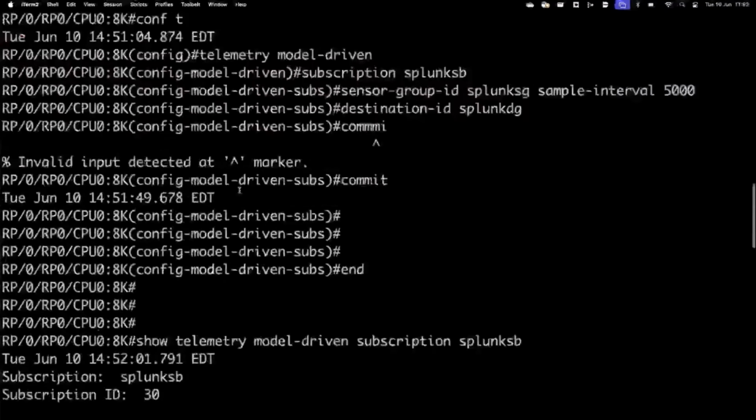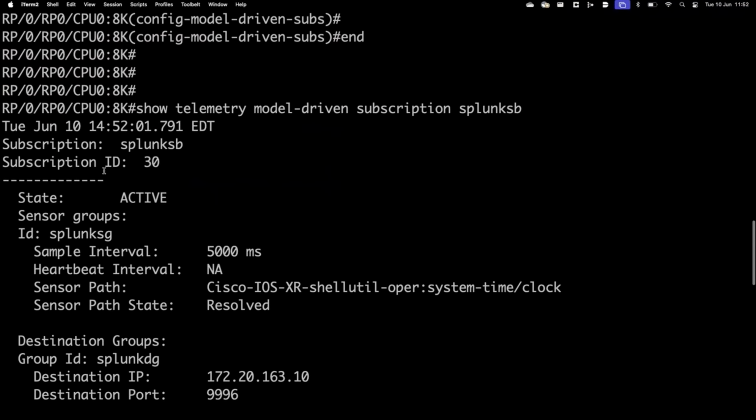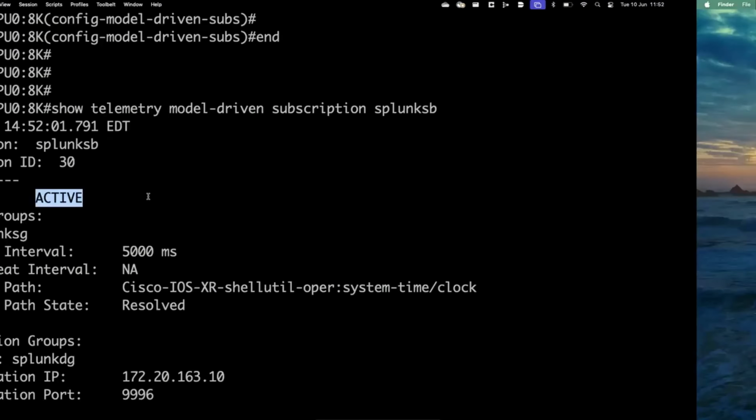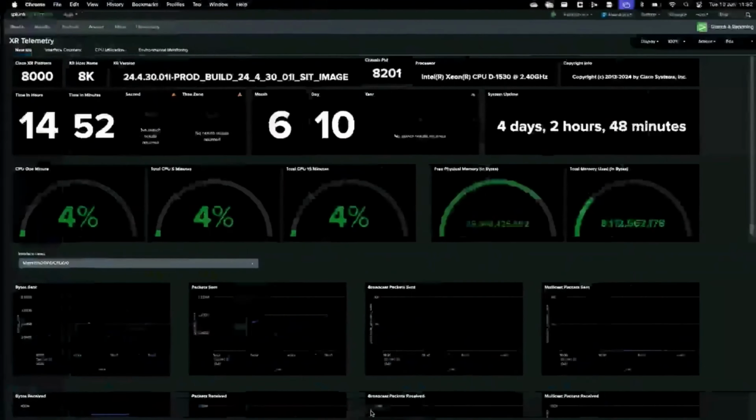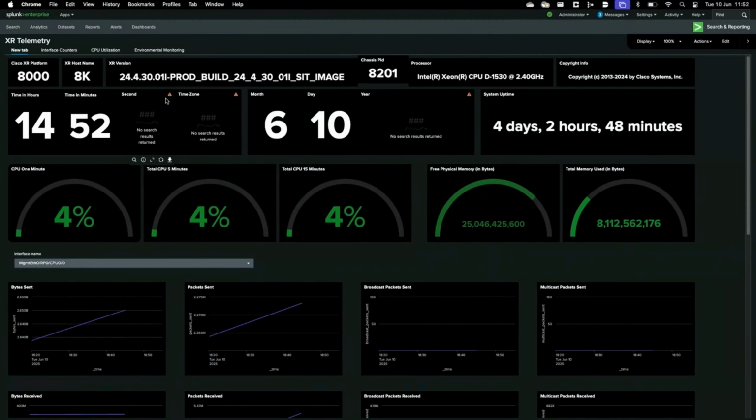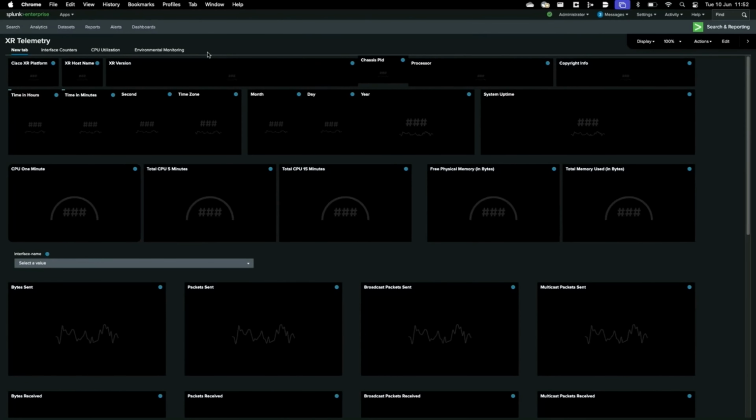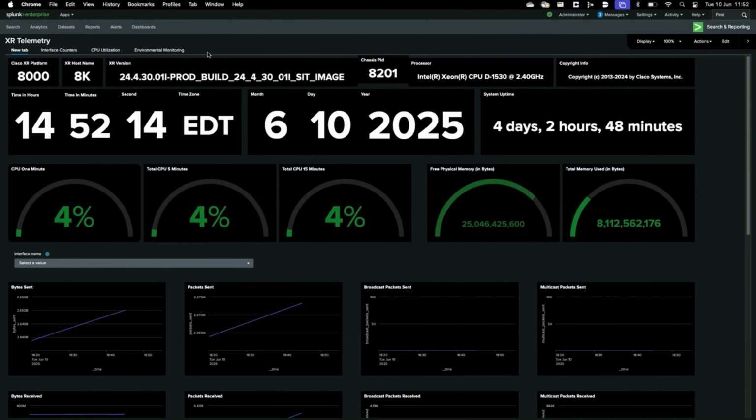As I can see here, the state for my subscription is active. It means my subscription is created and XR is streaming the data for me. And we can confirm so on the dashboard, and I see that all the clock parameters are coming up on the screen.